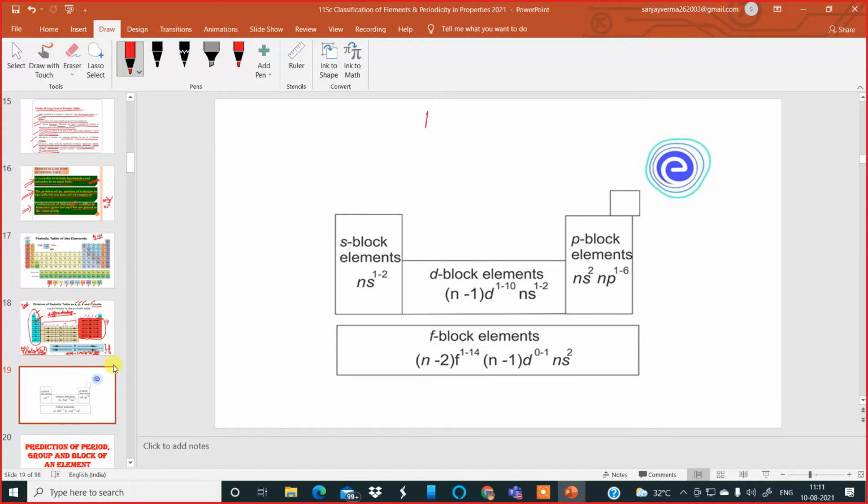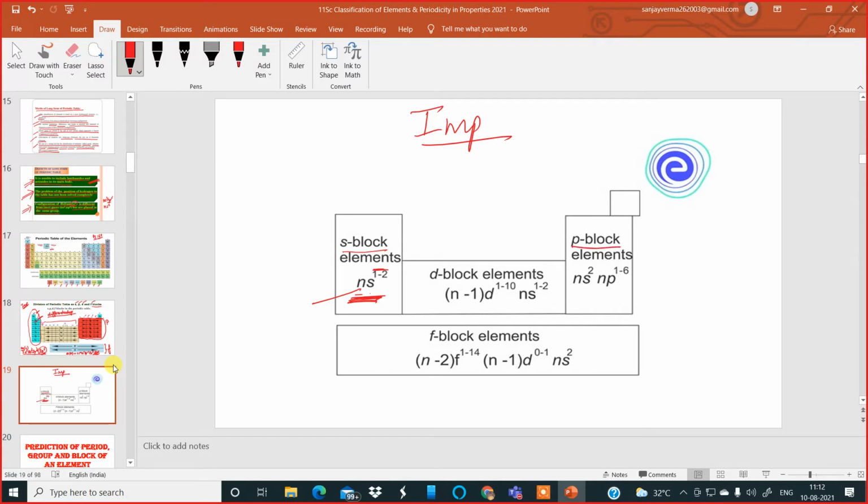Now this slide is a very important slide where the different blocks are mentioned along with the general electronic configuration of their outermost shell. For example, for the S block elements, the outermost electronic configuration is ns1 to 2 electrons. This is not 1 minus 2. It is 1 to 2 electrons. That means the s orbital can have 1 to 2 electrons. This n stands for the principal quantum number.